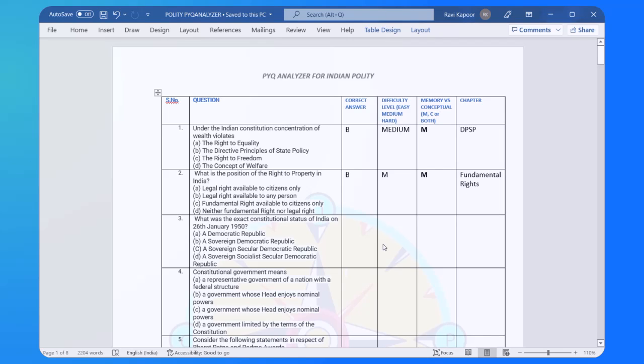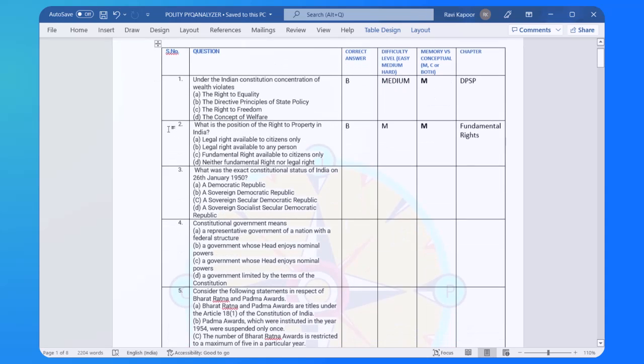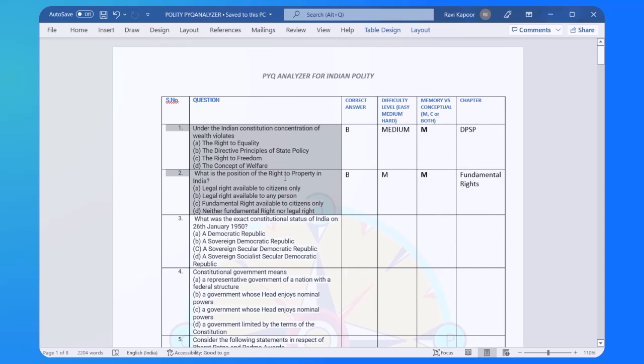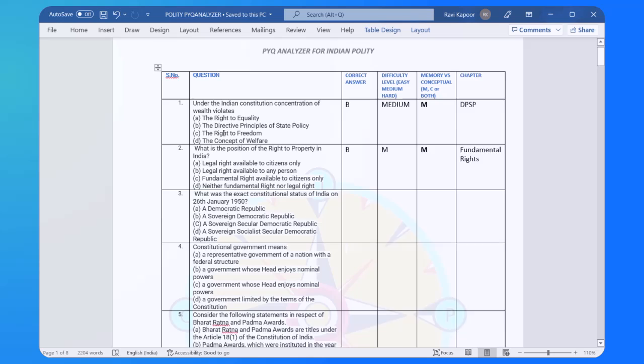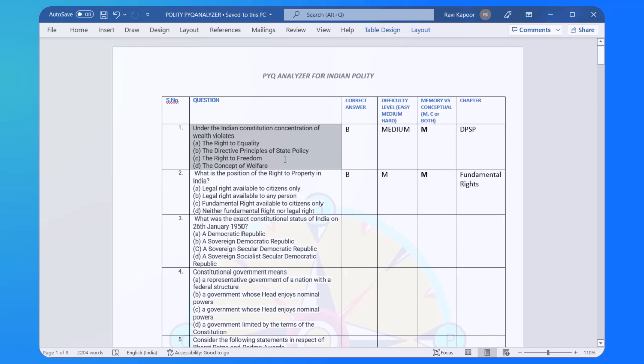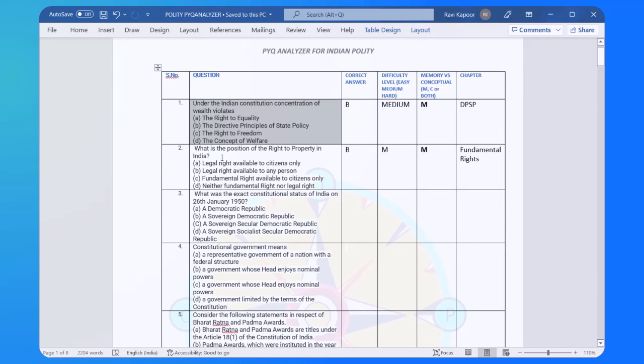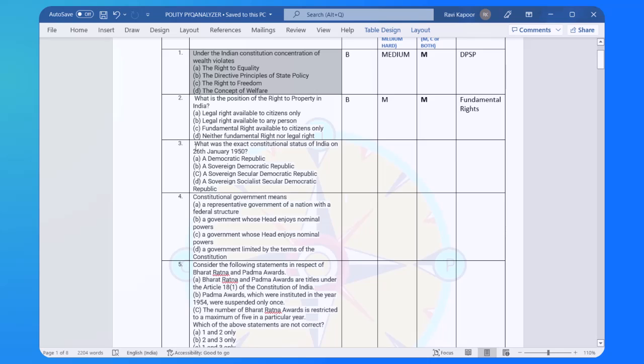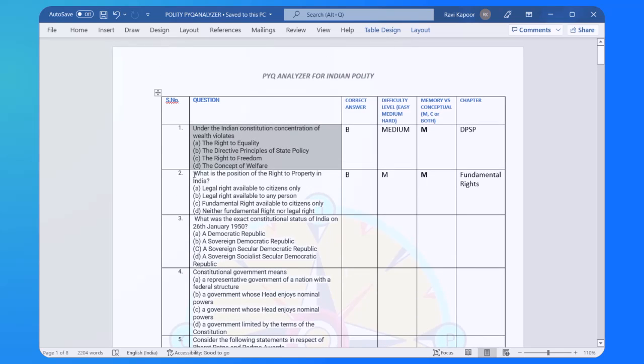So this is what the PYQ Analyzer for Indian Polity looks like. I will send this to you in your email. You will have access to the Word document so that it can be edited as per your requirements. It contains the questions. The questions are from previous year question papers of the UPSC, very recent ones. Don't worry about where they're from.